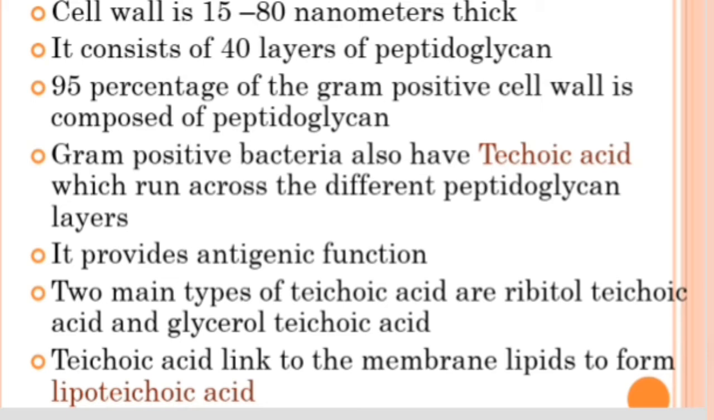So the gram positive cell wall is highly thick, 15 to 18 nanometers, composed of 40 layers of peptidoglycan, which forms the major constituent, about 95% of the cell wall. In addition to peptidoglycan, it has teichoic acid, of two types, ribitol teichoic acid and glycerol teichoic acid. They are found along with the peptidoglycan, and sometimes attached to membrane lipids, when it is called lipoteichoic acid. This teichoic acid is responsible for providing antigenic function to the bacteria.